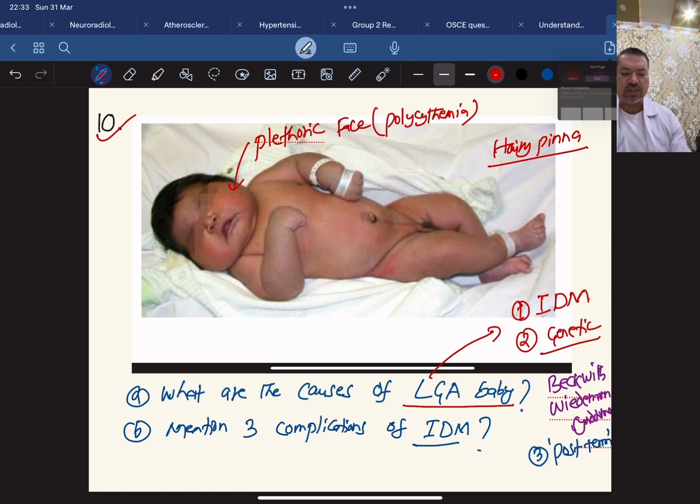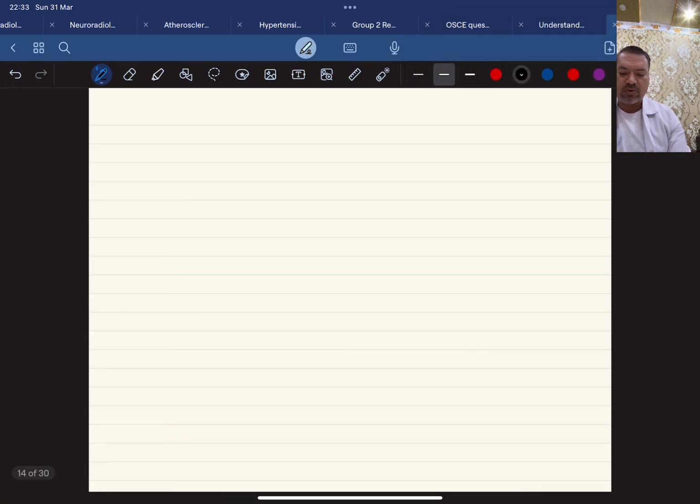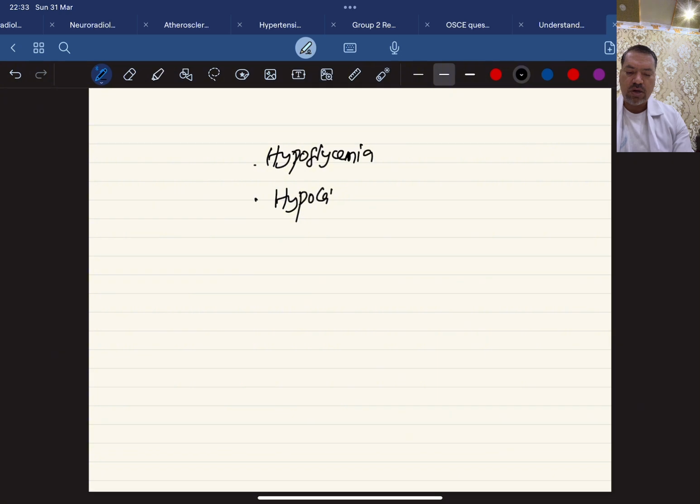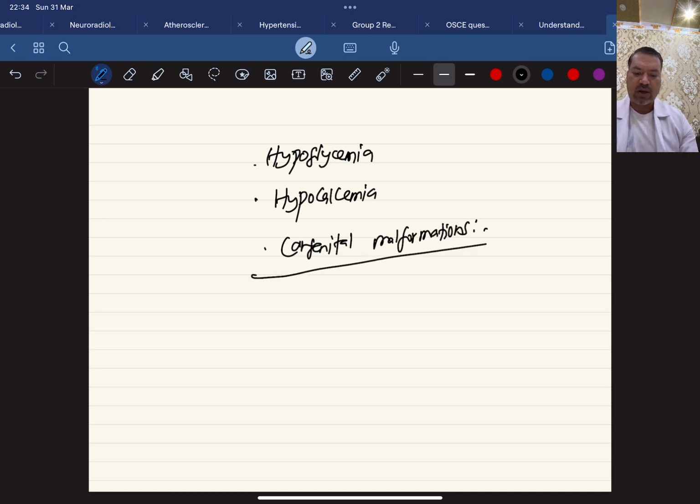I want to show you in the next slide here. The 3 complications would be 1, hypoglycemia, a very important complication; hypocalcemia, which is very common also; and congenital malformation. These congenital malformations are so many. Like congenital heart disease is also quite common in an infant of diabetic mother.